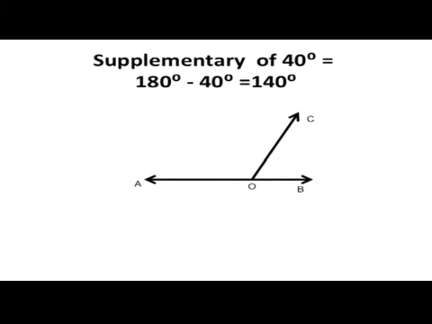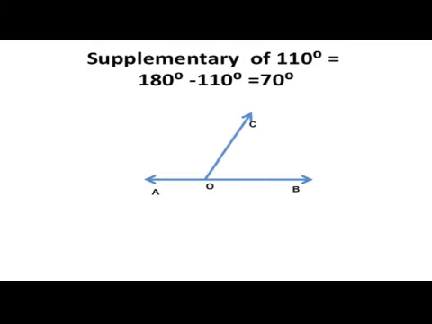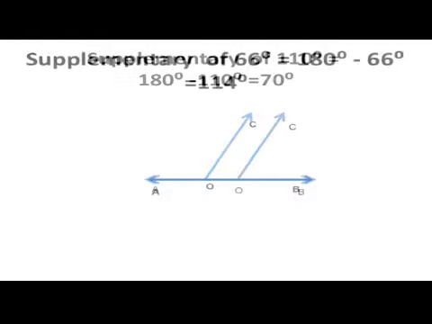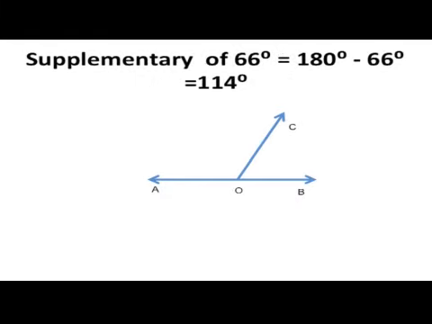Therefore, the supplementary of 40 degrees is 180 minus 40 is equal to 140 degrees, and the supplementary of 110 degrees is equal to 180 minus 110 is equal to 70 degrees. The supplementary of 66 degrees is equal to 180 minus 66 is equal to 114 degrees.